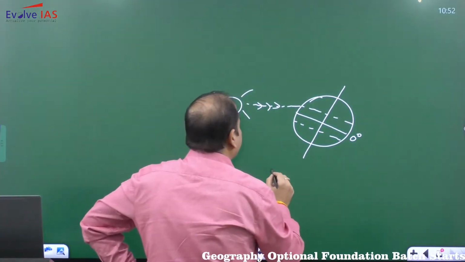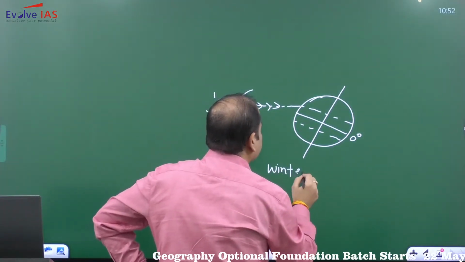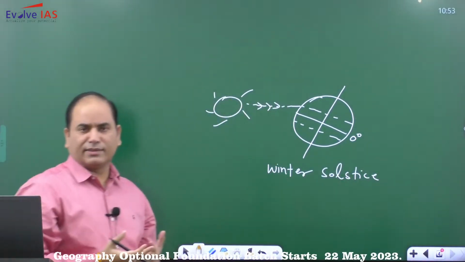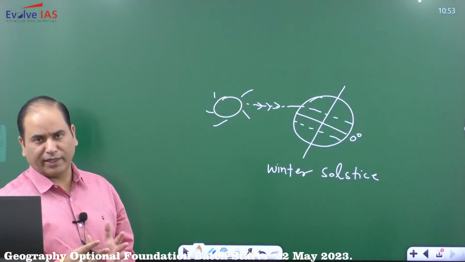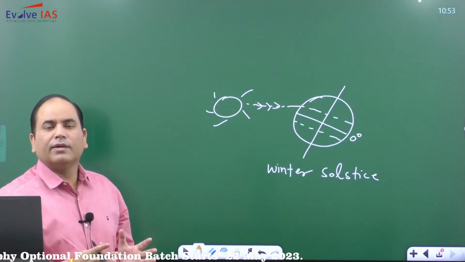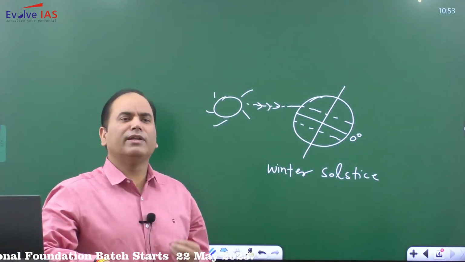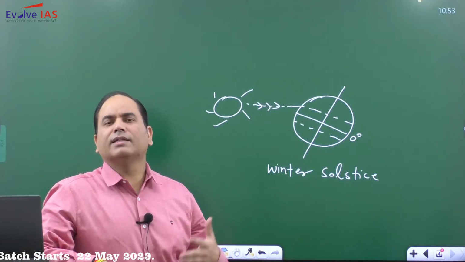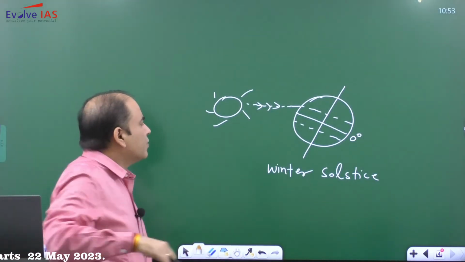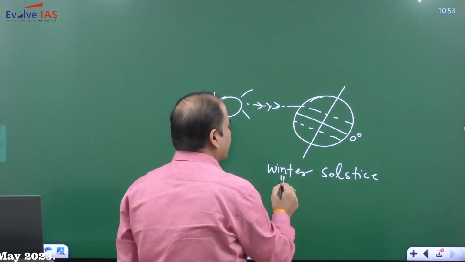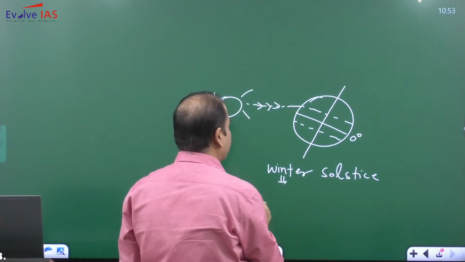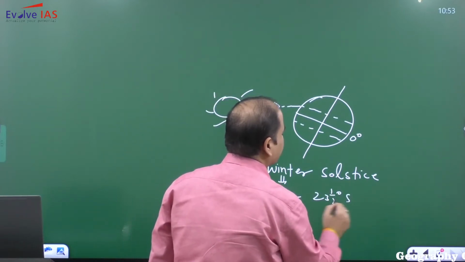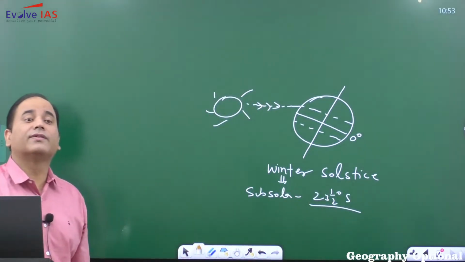So when we are in the winter solstice, just for our own convenience, we have selected 4 different points. तो हमने 4 अलग-अलग dates select करते हैं. ऐसा नहीं है कि केवल इन्हीं 4 dates पे आपकी situation होगी, but for the convenience कि किस तरीके से हम अपनी study को करेंगे. So we have the winter solstice. So winter solstice के time पे the subsolar point will be 23.5 degrees south. That is Tropic of Capricorn.